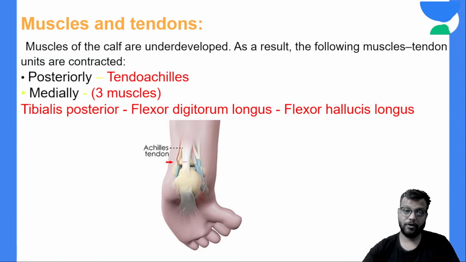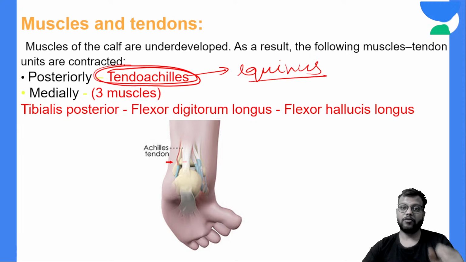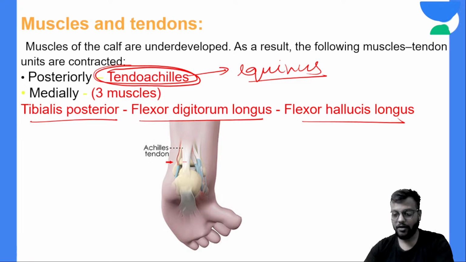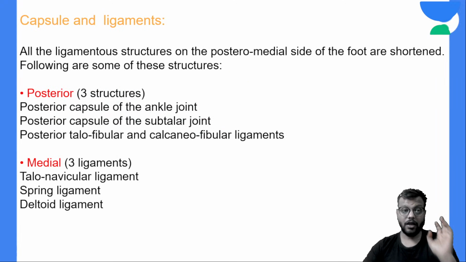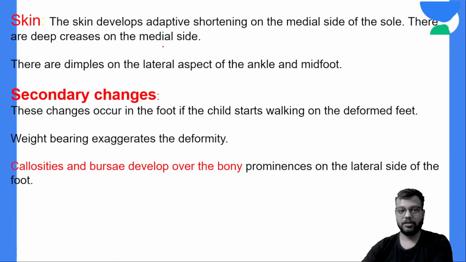First is the tendo Achilles, related to the equinus deformity. Then you have the three tendons of tibialis posterior, FDL and FHL, and the capsules and ligaments: the deltoid, spring, talonavicular and interosseous ligaments, and the plantar aponeurosis or plantar fascia. We have already discussed all of this.